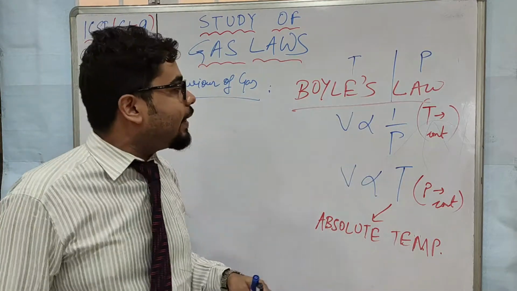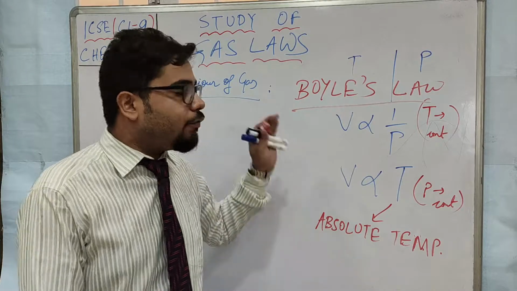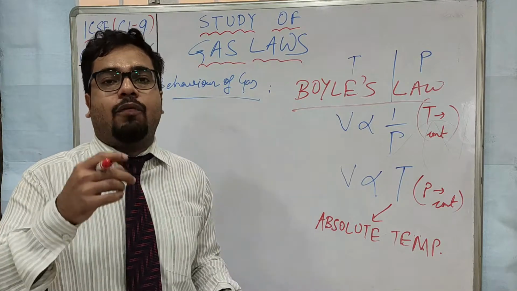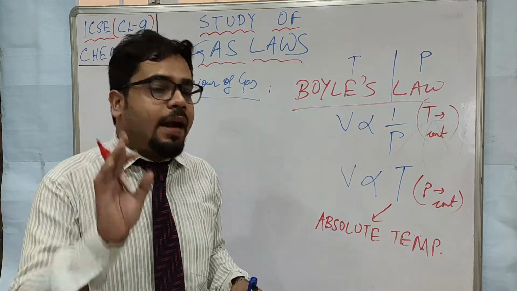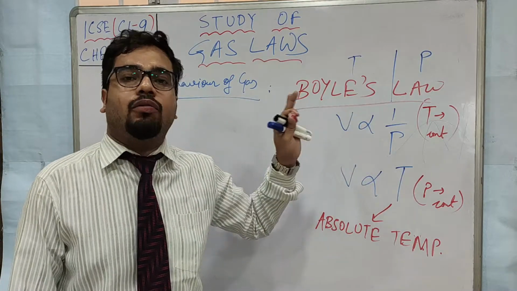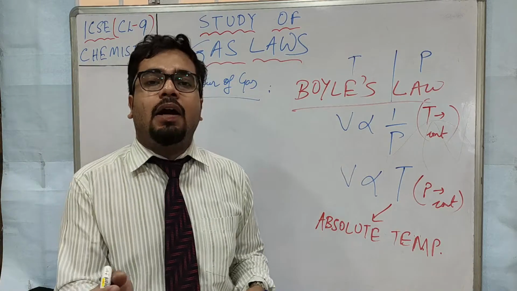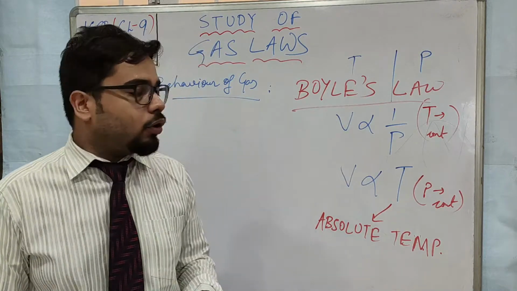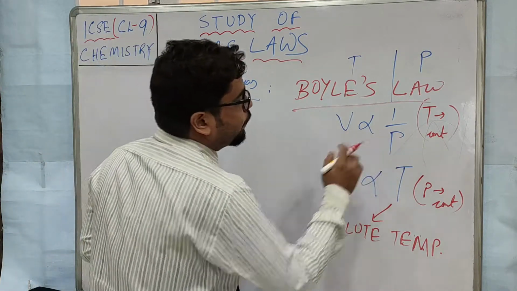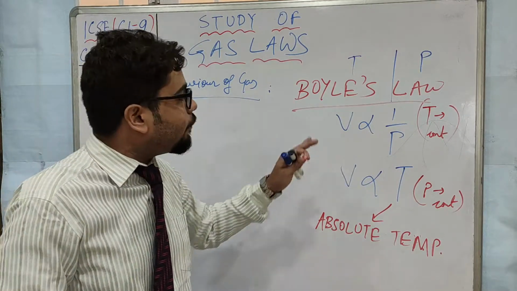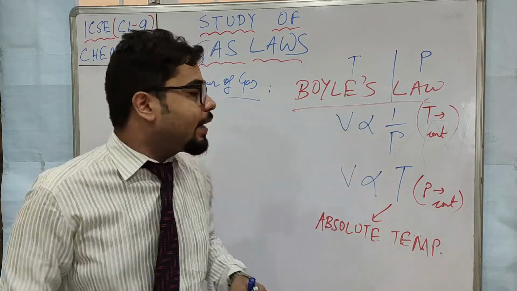Boyle's law states what then? Temperature remaining constant, volume of a given mass of dry gas is inversely proportional to the pressure. As you are writing the law, you have to write word by word, so you have to take help from the book.